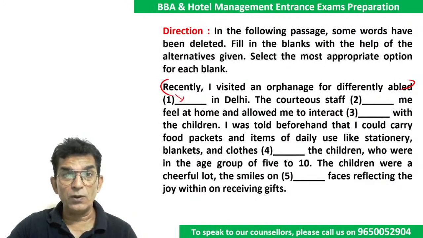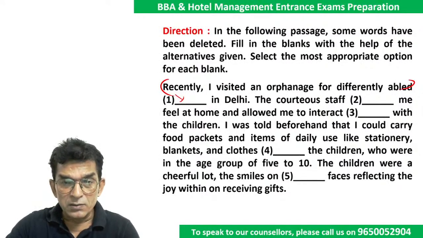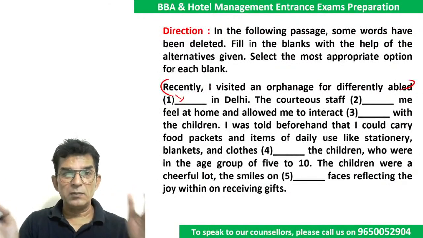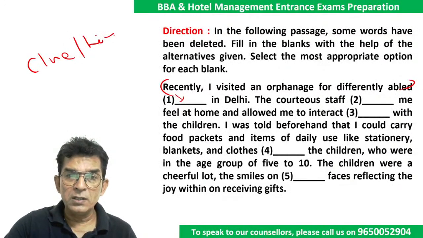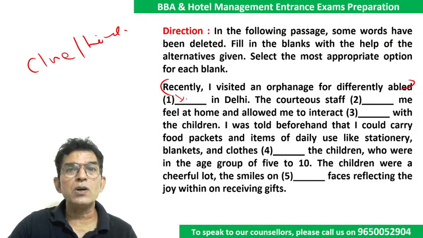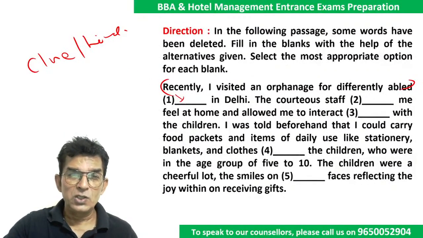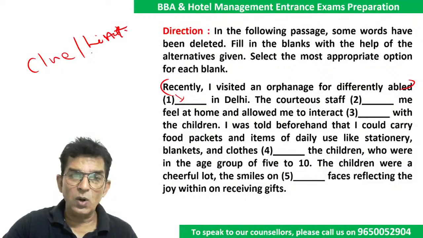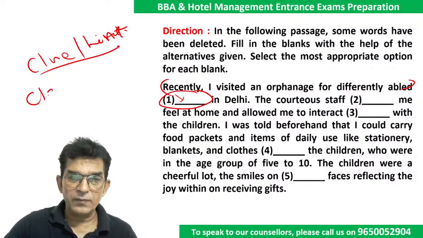And now therefore what we can understand is these words that go around the word must contain a clue or a hint, because this word is sitting here because the other words allow it to sit there. Okay, so take the hint or the clue and then classify the blank as a